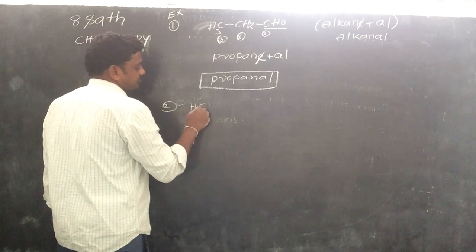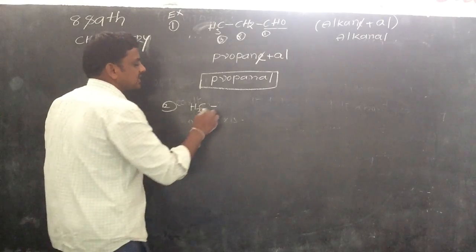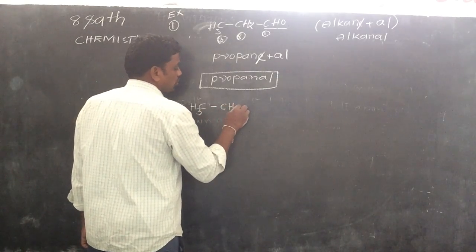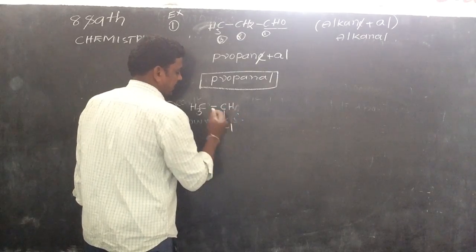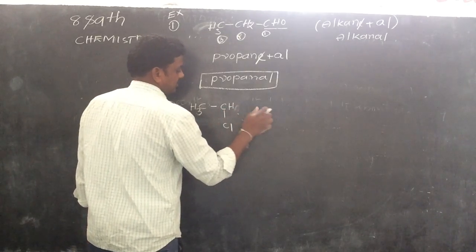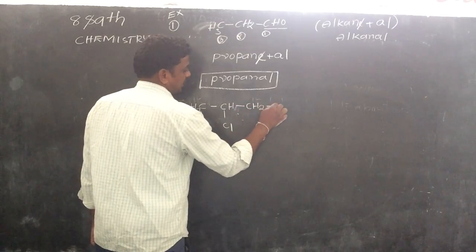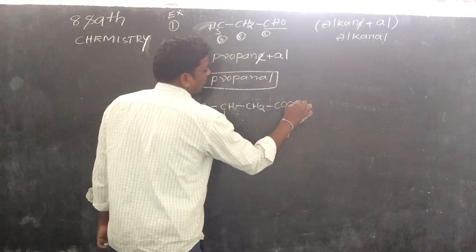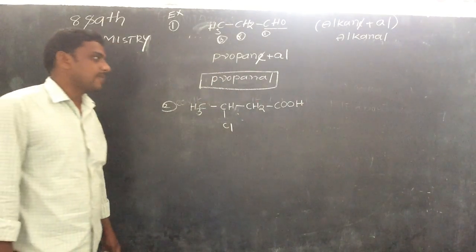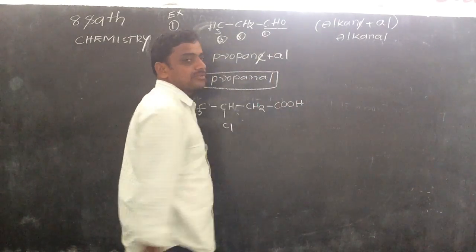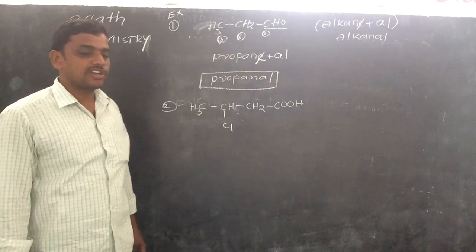CH3, single bond, CH2, single bond, CH, single bond, Cl, single bond, CH2, single bond, COOH. Right, first of all, this is not an aldehyde compound. This one is a carboxylic acid compound.